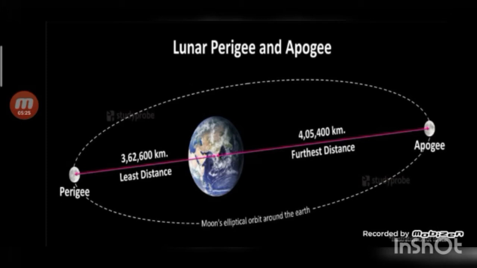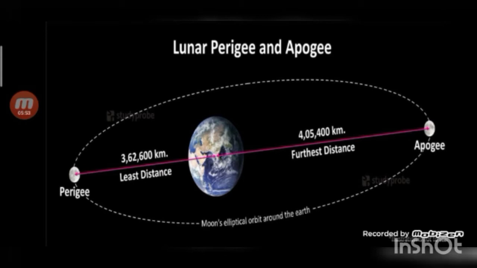Students, while revolving around the earth, the moon comes closer to the earth. When the moon is closest to the earth, the position is known as perigee. The distance between the earth and the moon during perigee position is nearly 3,62,600 kilometer.